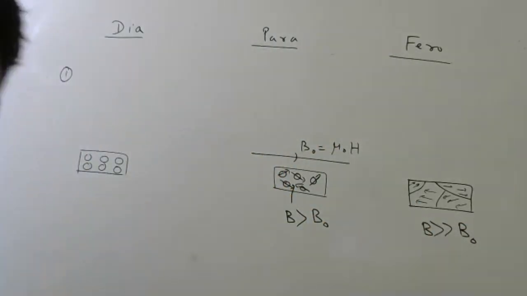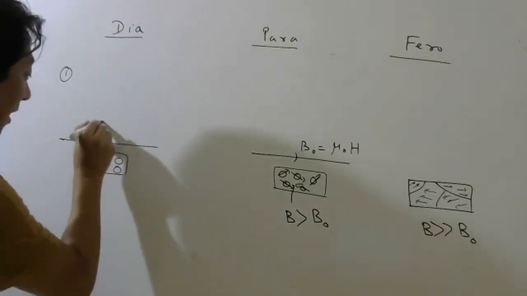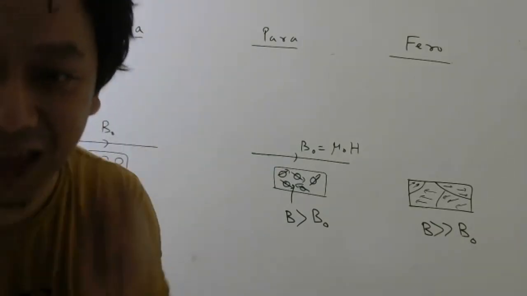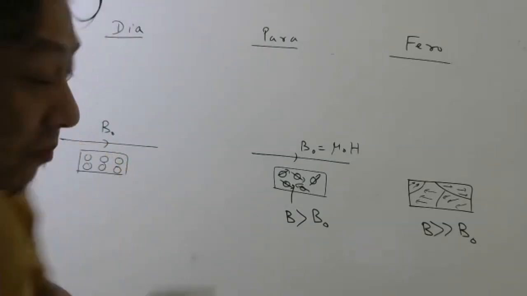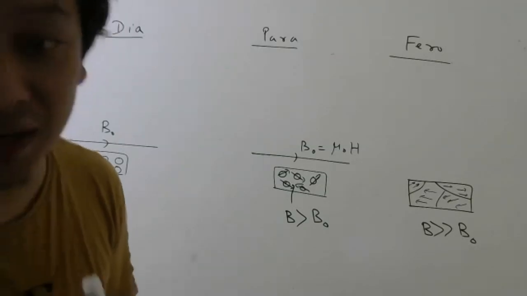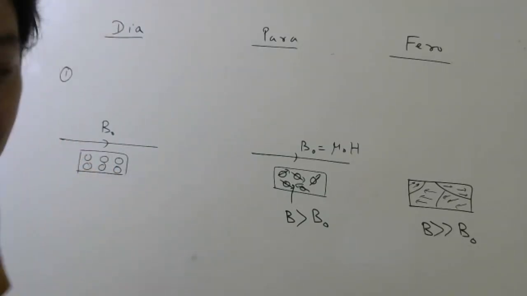Here, what happens I did not discuss last class, if you remember. When you apply external magnetic field, students, you'll be surprised, the atoms will get magnetic moment now. This magnetic field will induce magnetic moment in each of these atoms, but in the opposite direction.